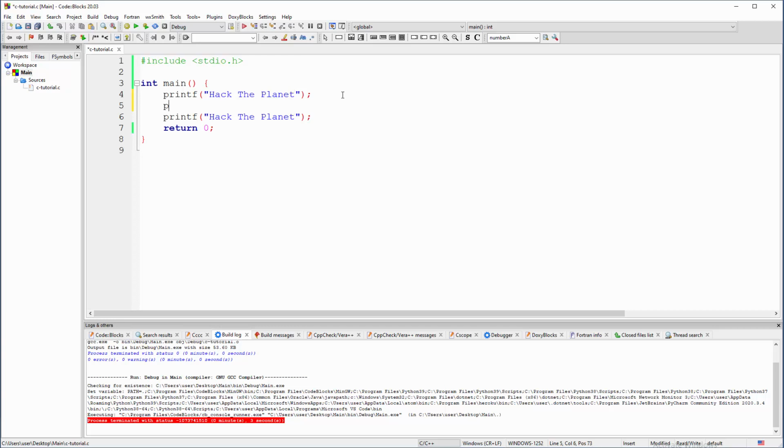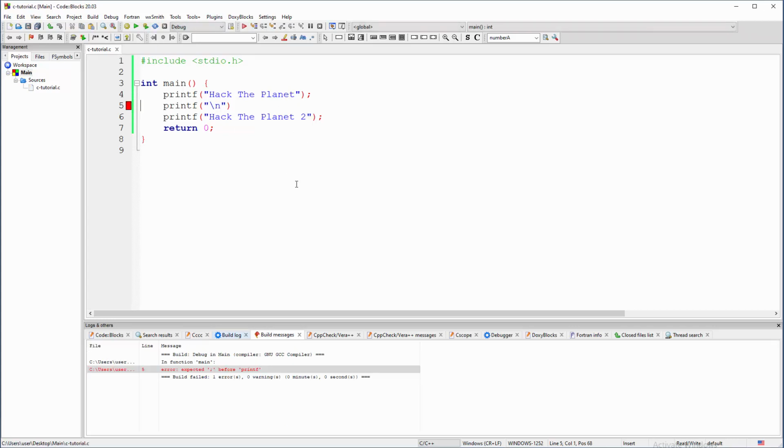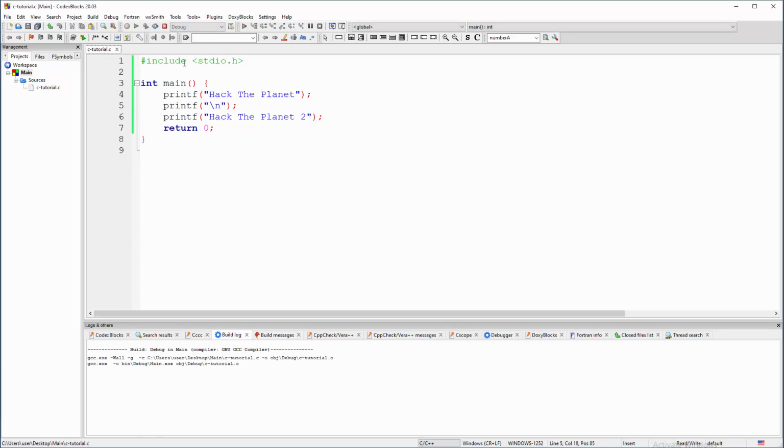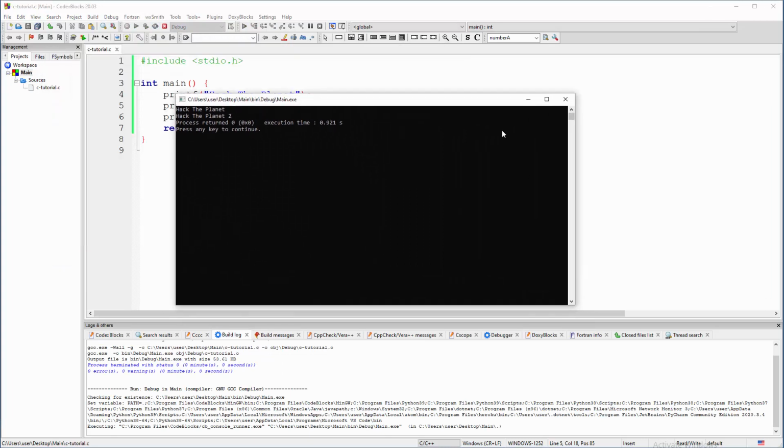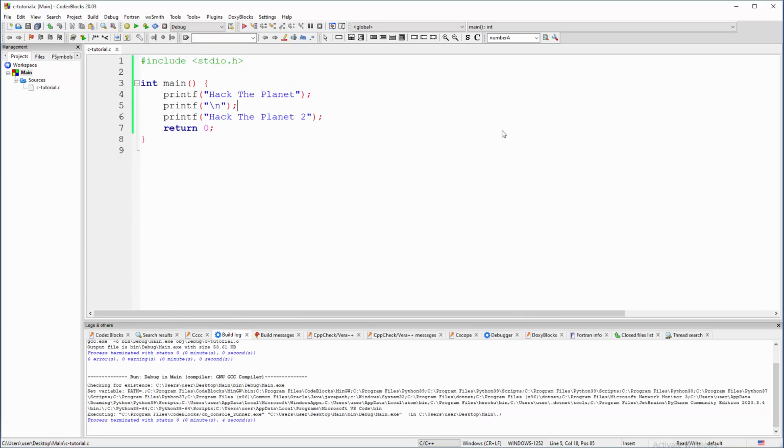Sure, we can say printf, and then inside, again, because this is a string, \n. And now this will be printed, and then the white difference will be printed on the screen, and then "hack the planet 2" again. So this will work. Oh, semicolon. Yeah, end of instruction, dedicated one. There you go. Right, so you probably got this.